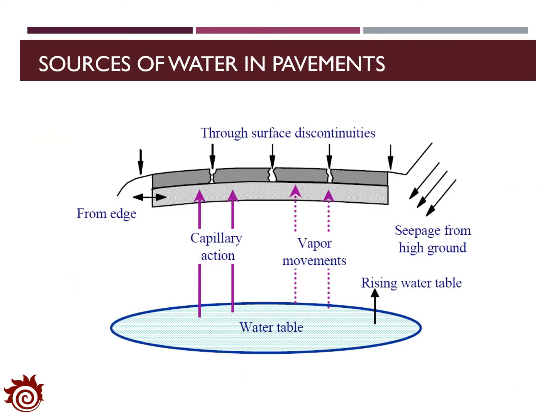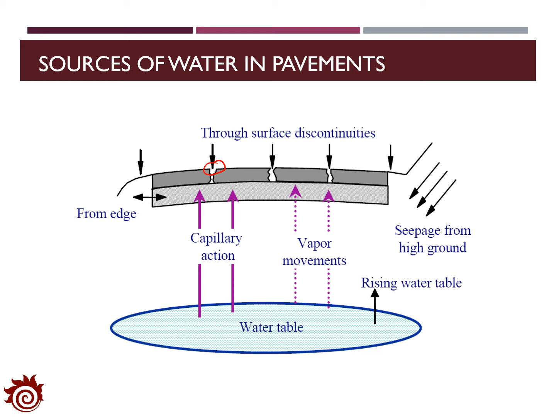In general, there are two sources of water in pavement. The first one is precipitation. Usually the water will fall onto the surface of the pavement and penetrate to the lower layers through the cracks of the surface or the joints of the PCC slabs.